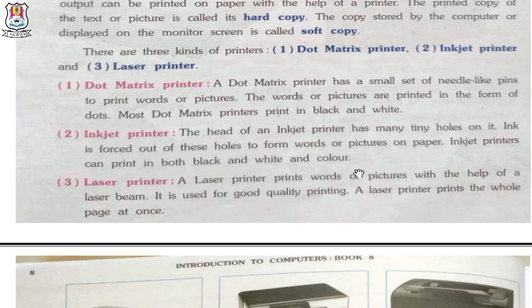Number 2, inkjet printer. The head of an inkjet printer has many tiny holes on it. Ink is forced out of these holes to form words or pictures on paper. Inkjet printers can print in both black and white and color.